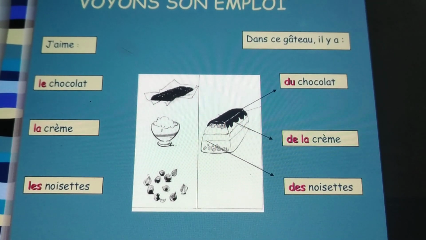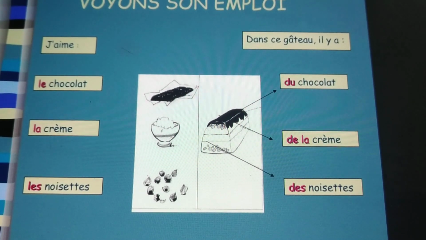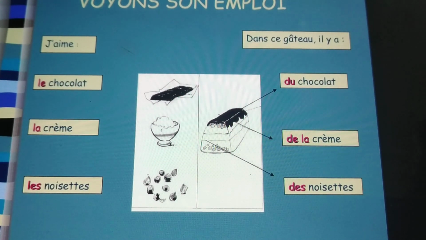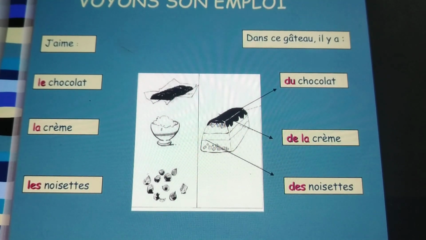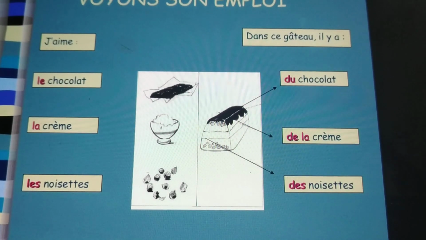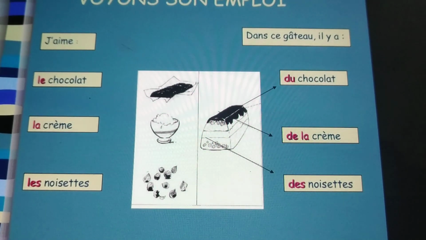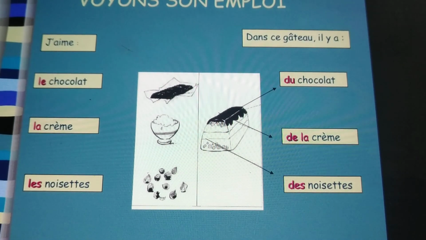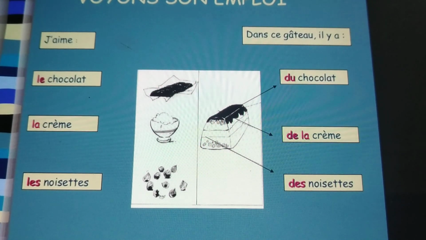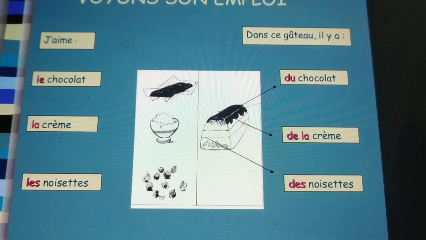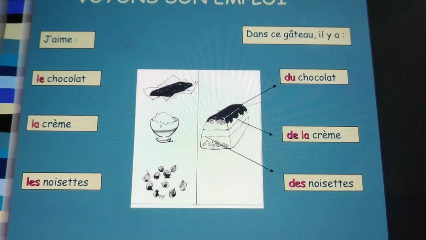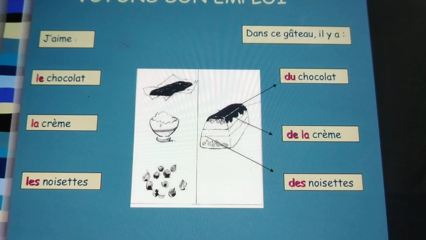Whenever we are saying preferences, that is liking or disliking something, we write definite articles because we are either liking it or not liking it. We are not saying we like a little bit of this. No. As a whole we are liking it or not, so we write definite articles.